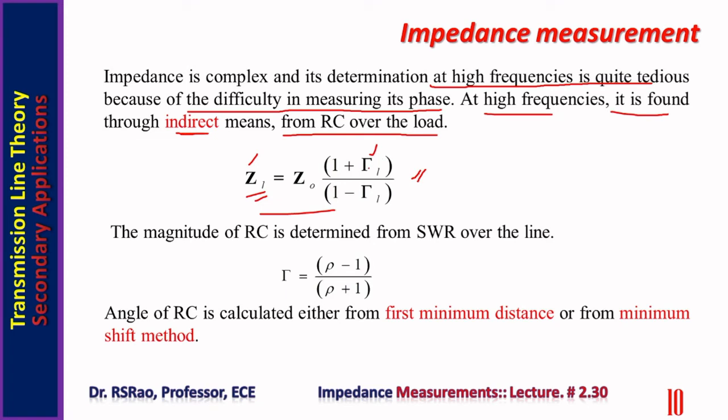Magnitude of gamma L is computed from the SWR. First, SWR is determined by making measurements over the slotted section. From SWR rho, gamma magnitude is determined. Phase angle of gamma L is determined either using the first minimum distance method or the minimum shift method. Either one of these two uses a slotted line section, which is a piece of transmission line.